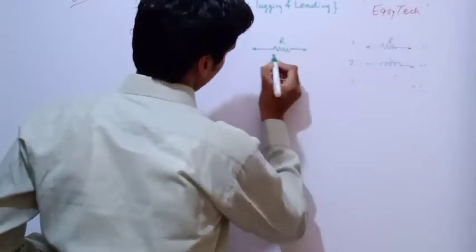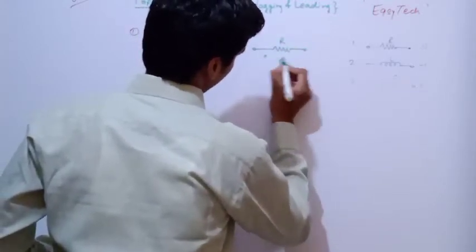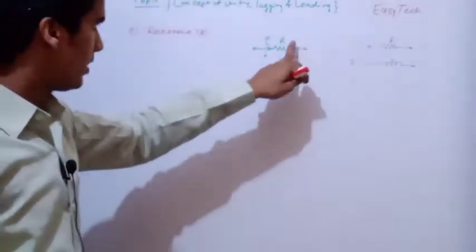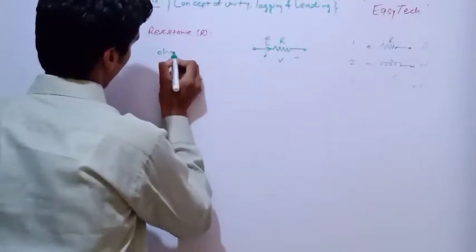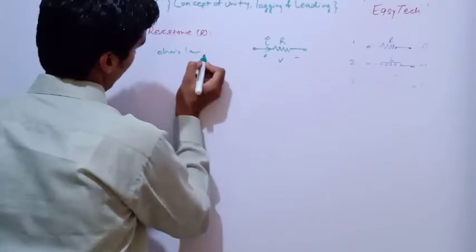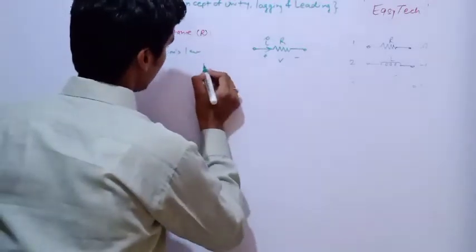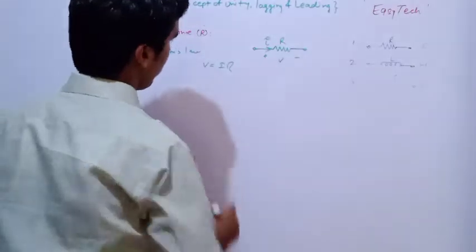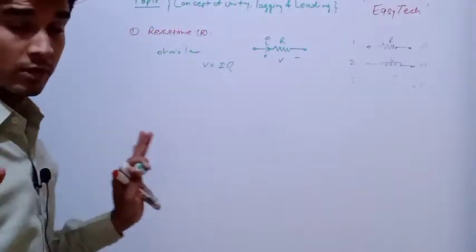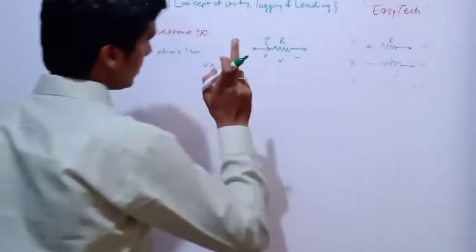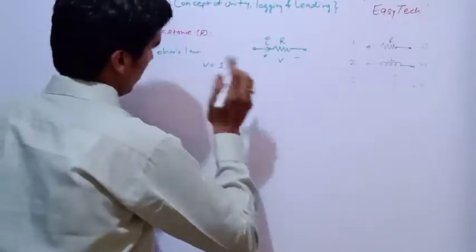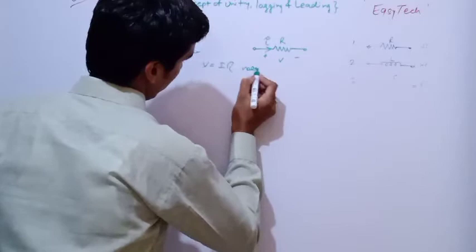The element is this resistance, and the voltage applied across the resistance is V, and due to the value of the resistance, the current will flow in the circuit. We all know, according to Ohm's law, V is always equivalent to I into R, that is, the product of the current flowing in the resistance and the value of the resistance, and this will be in volts.